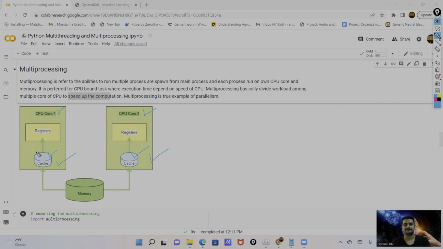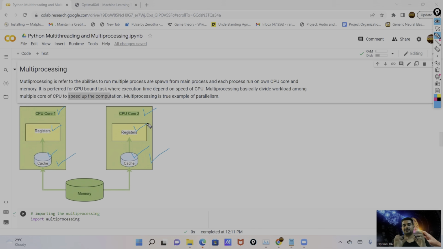You can see here cache, separate memory, and each process has a separate register, which is responsible to assign the computation resource to each process. So each process has separate data, separate memory, and a separate CPU core. This is the actual parallel execution. All the things are separate.